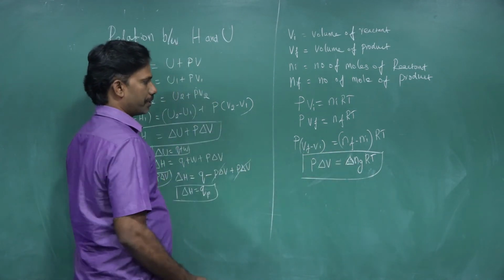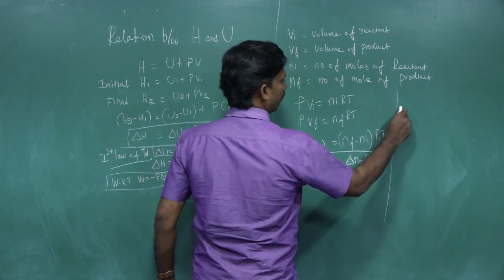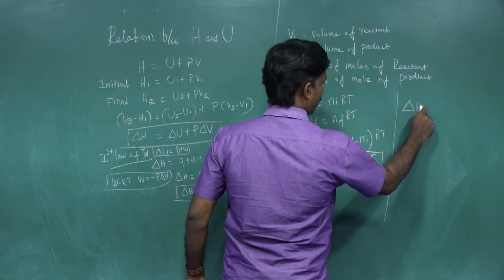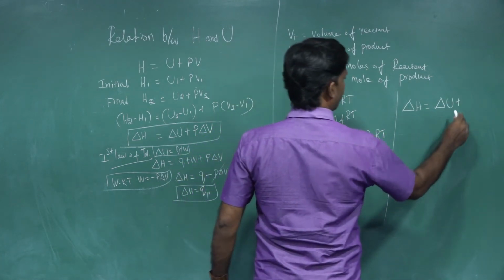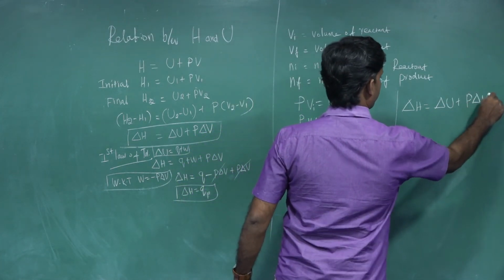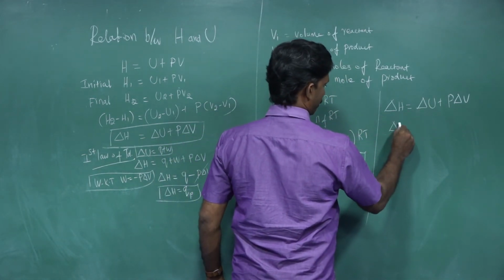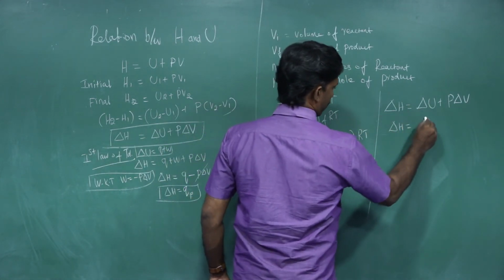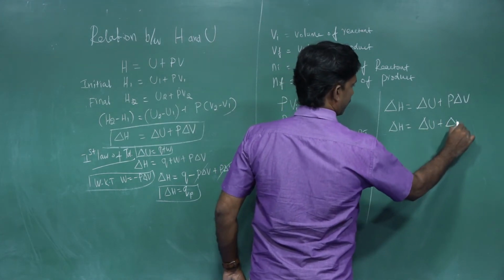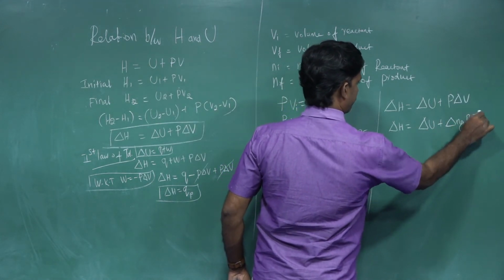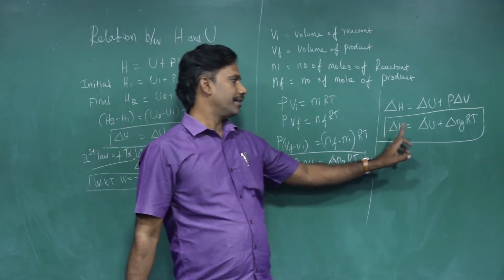Now we are going to substitute into the equation. We have del H equal to del U plus P del V, which we already have. Now you substitute the P del V value into this equation: del H equal to del U plus del ng RT. This is the relationship between del H and del U.